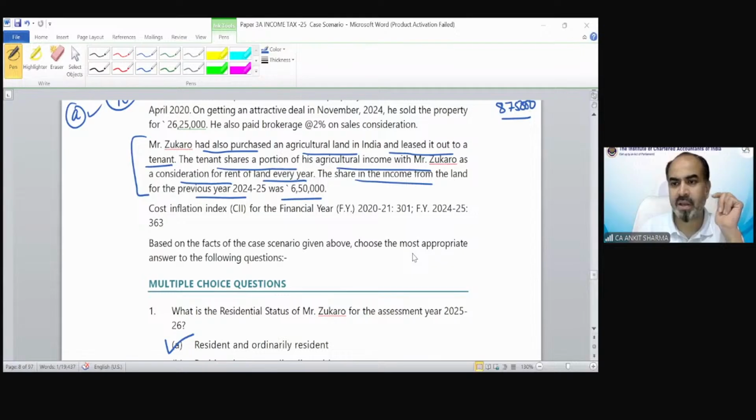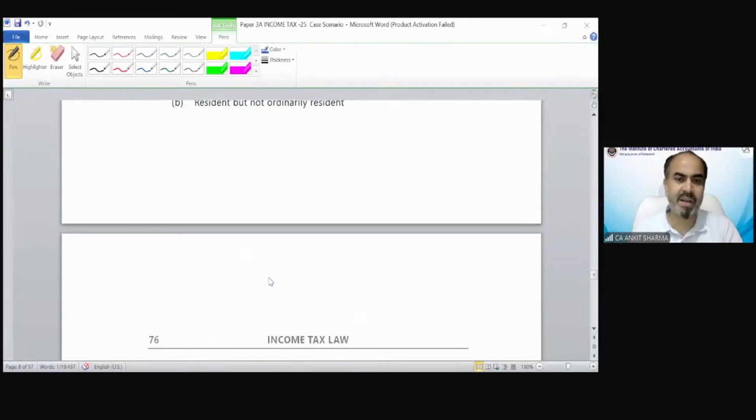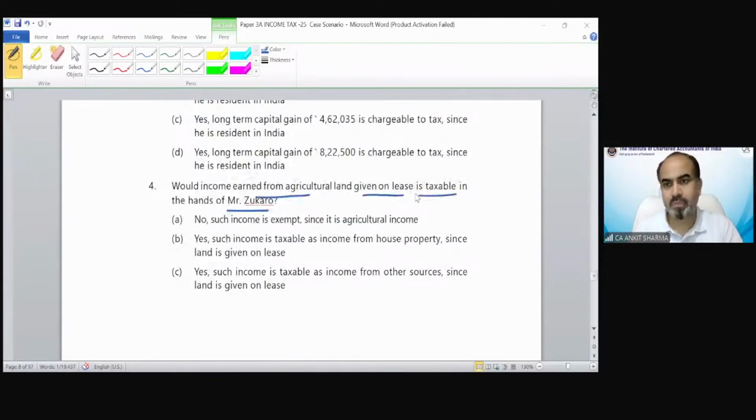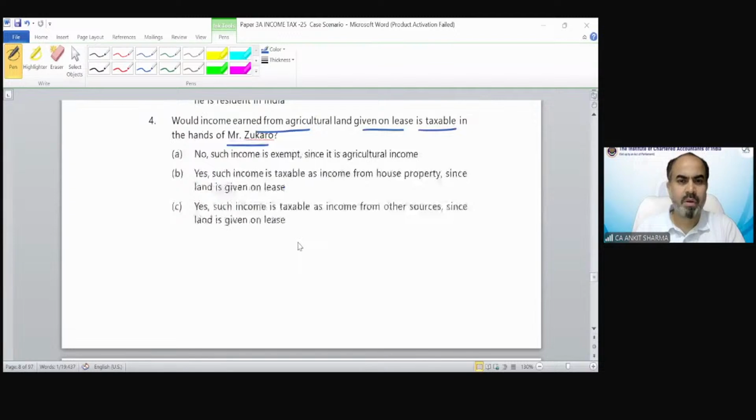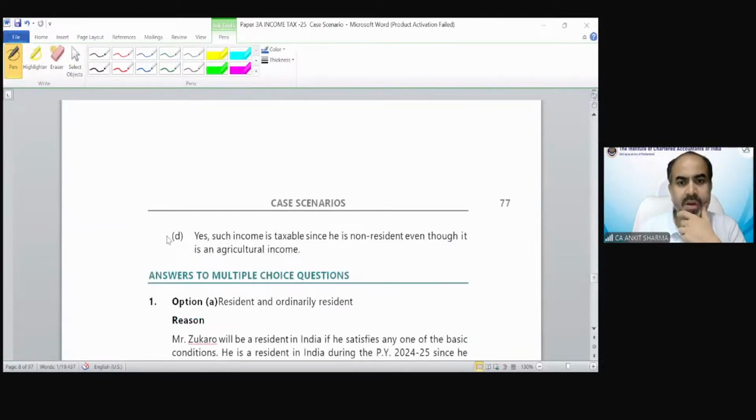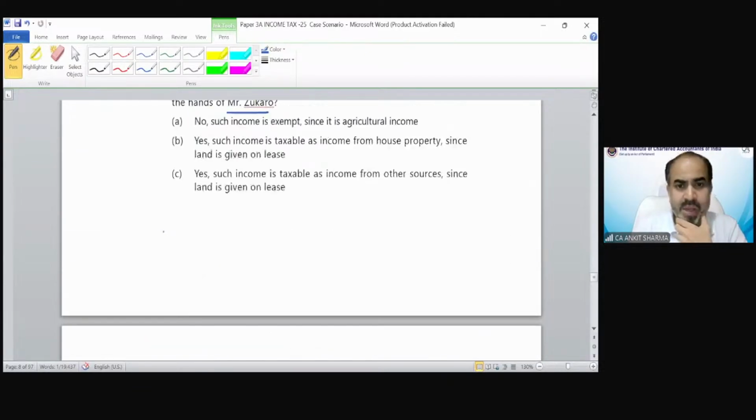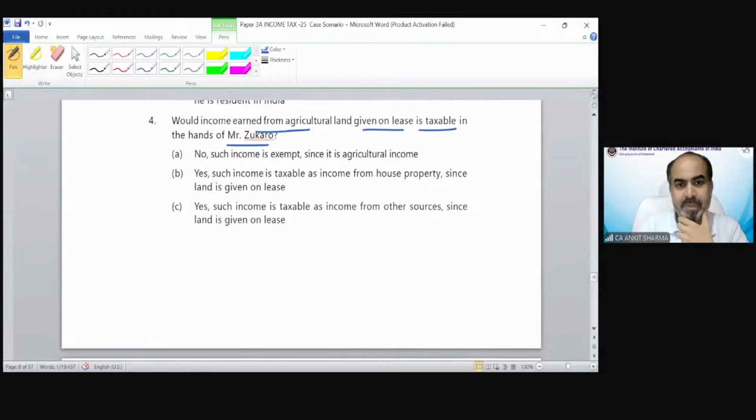Almas is also saying agricultural income. Well done, students. So the correct answer would be option number D. Sorry, not D. It is going to be A. No such income is exempt because that is an agricultural.